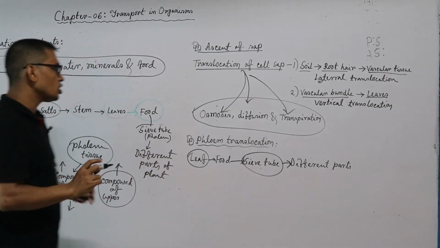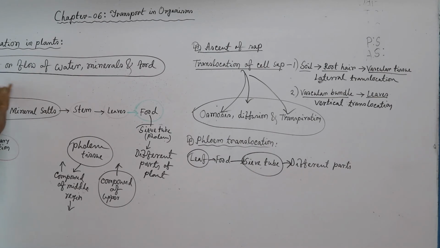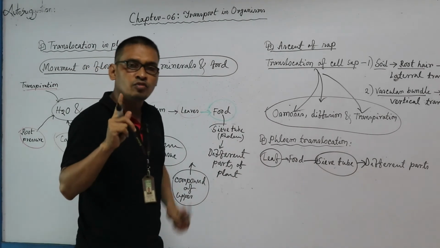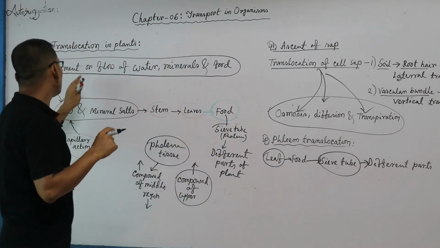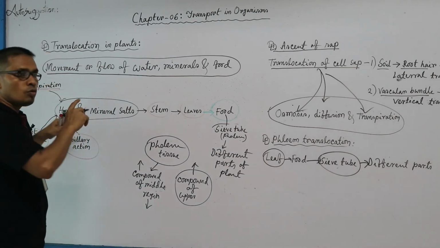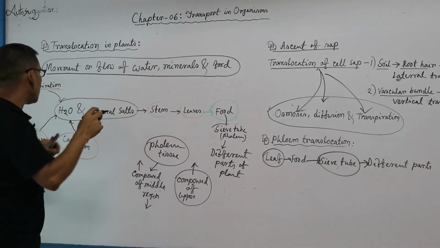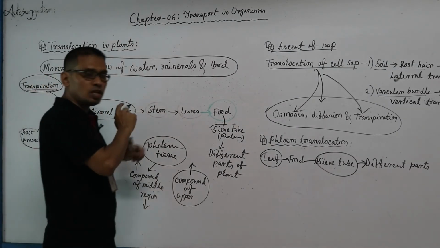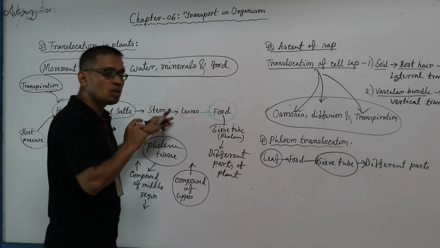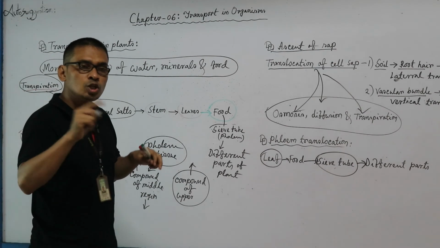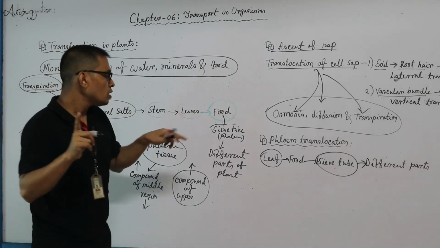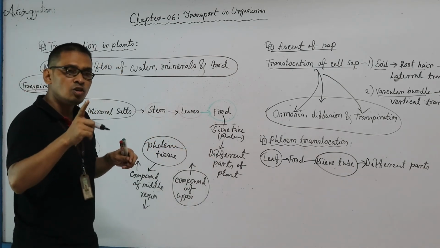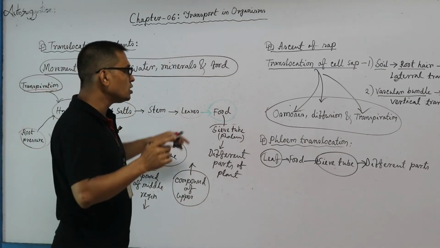So from my discussion, in short I can say translocation in plants is basically movement of water, minerals and food throughout the plant body. Water and minerals enter into the plant body due to transpiration, root pressure and capillary action, and reach the leaves where food is produced. This produced food reaches the different parts of the plant body by the tube of phloem tissue, and at the same time different organic compounds move in the opposite direction.